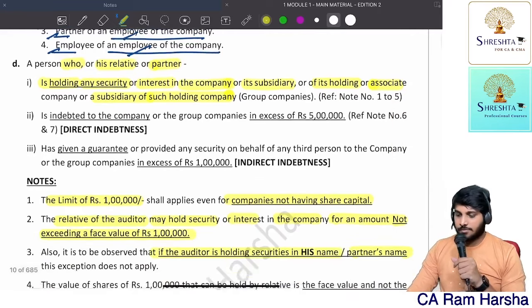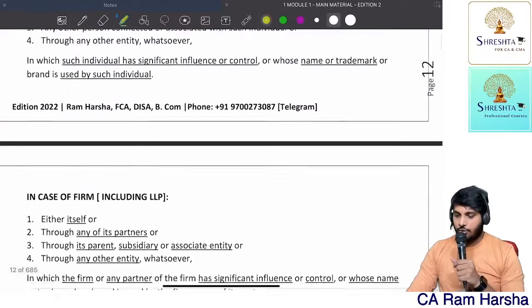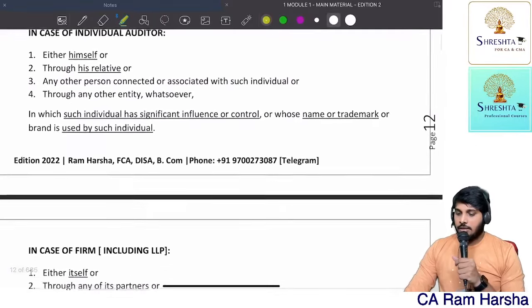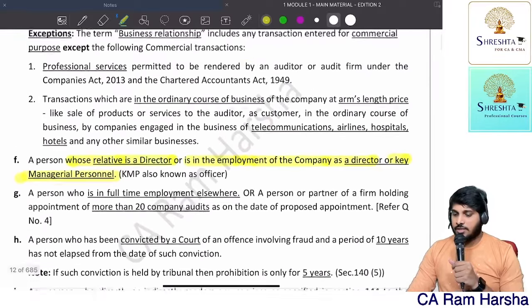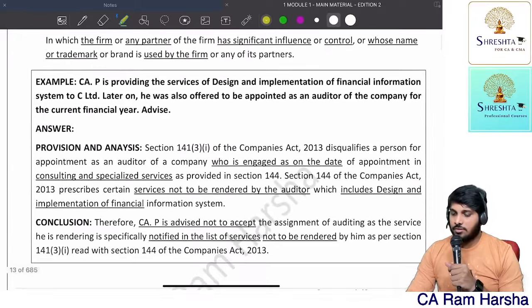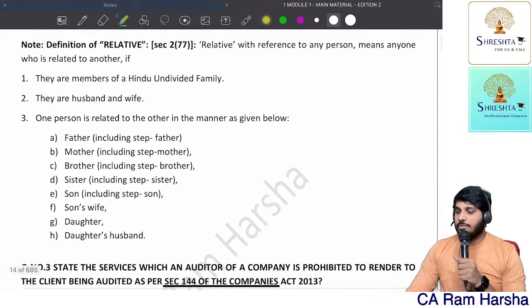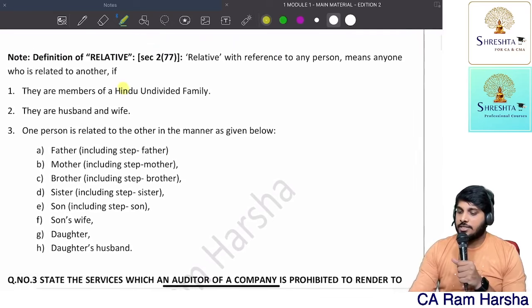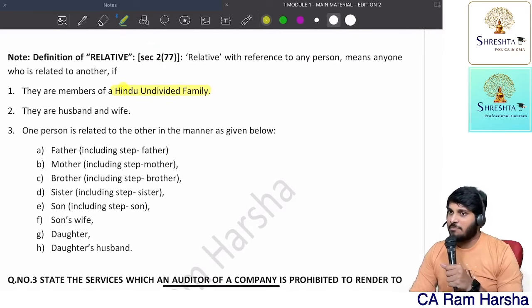That's it. Now you see, who is a relative here? Generally, here we have given the relative definition. Yeah, it is here. Relative means what? If it is an HUF, every member of the HUF is a relative of another member of the HUF.